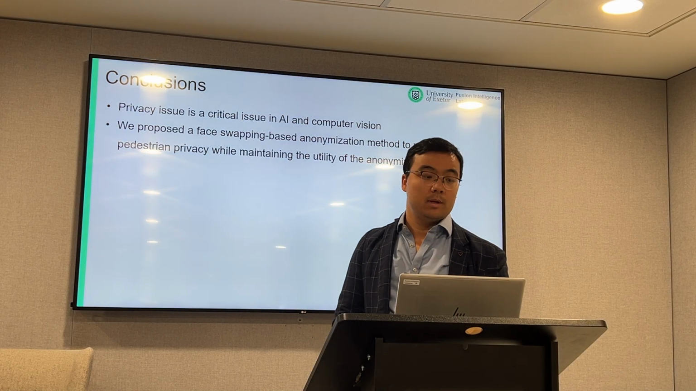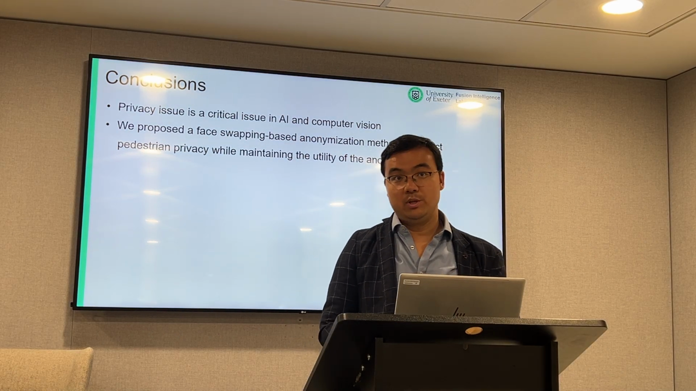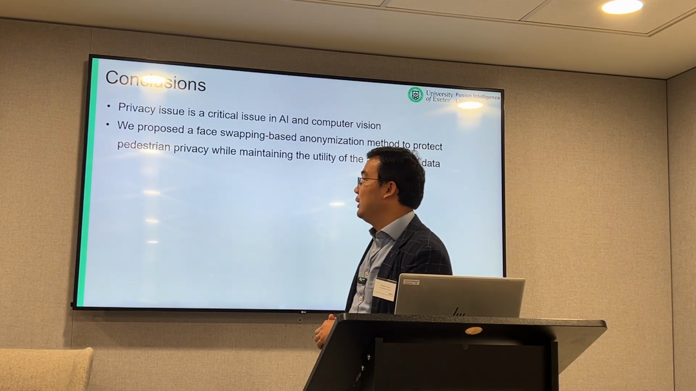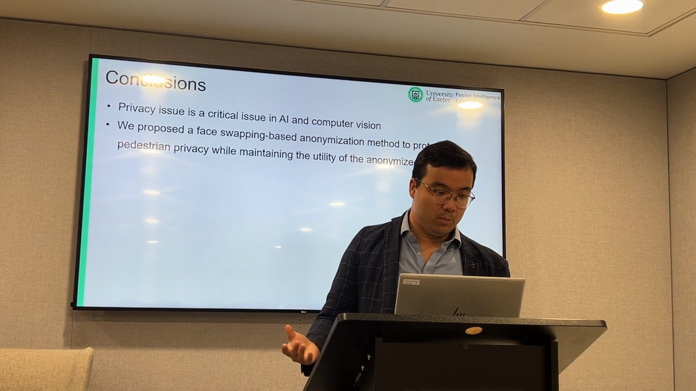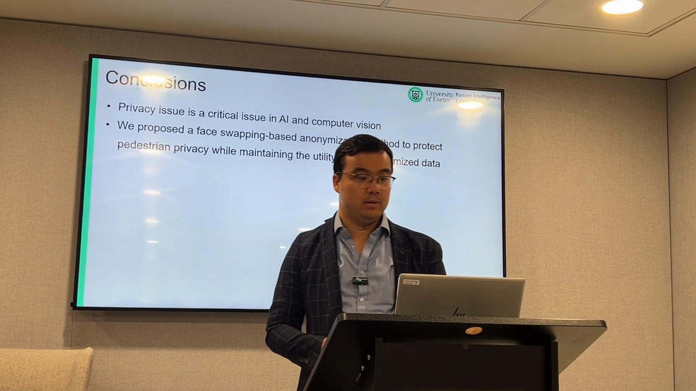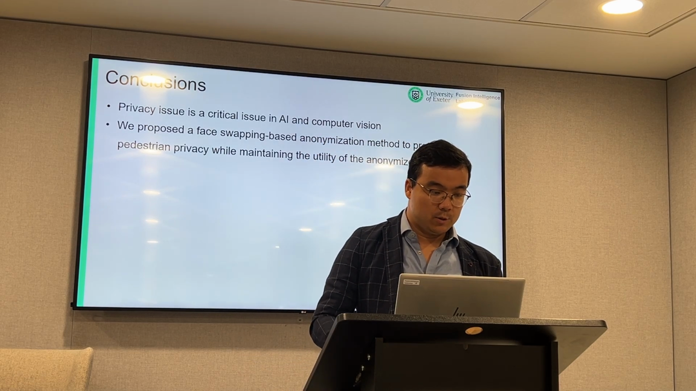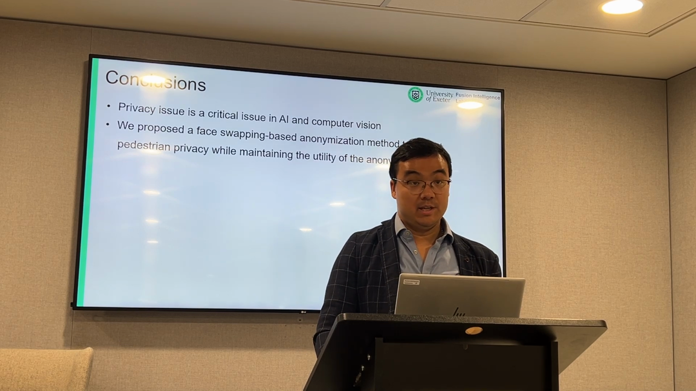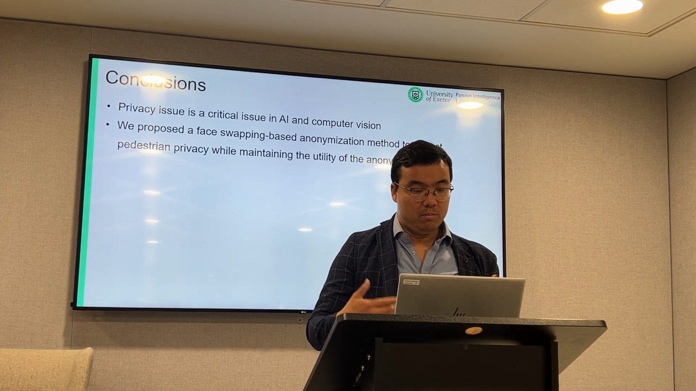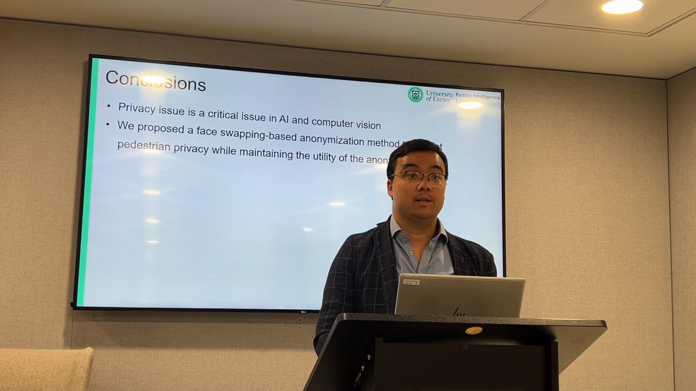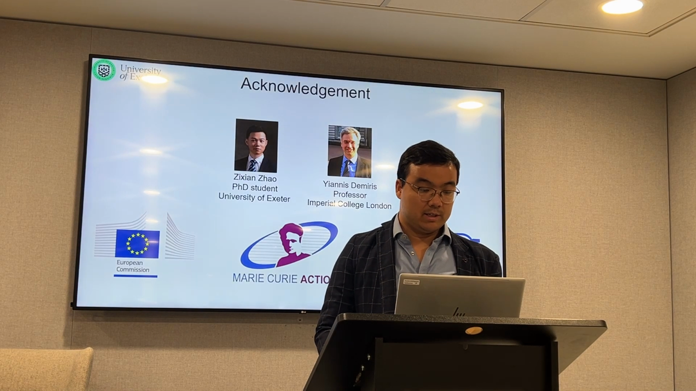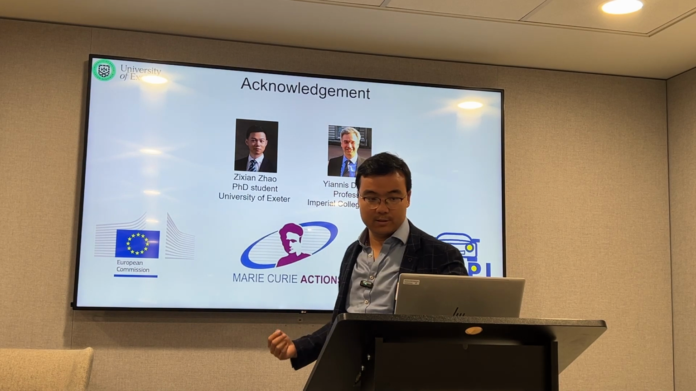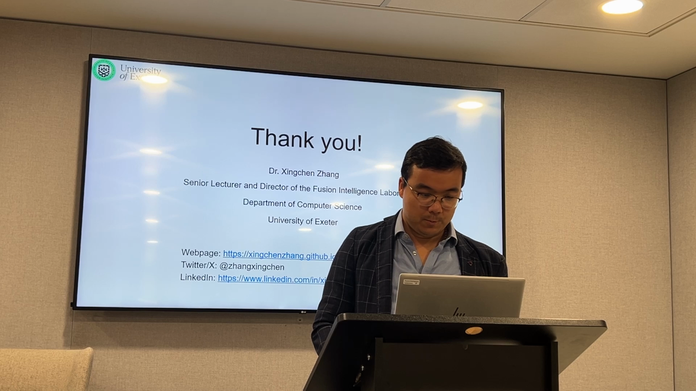In conclusion, privacy is a critical issue in AI and computer vision, as mentioned by a very recent Nature paper. We also found privacy issues in many common open source datasets. So in this work, we propose a face swapping based method to anonymize pedestrians, and at the same time we maintain the utility of the anonymized data. This work was conducted by my student and also supported by my previous supervisor at Imperial College. Thank you very much.